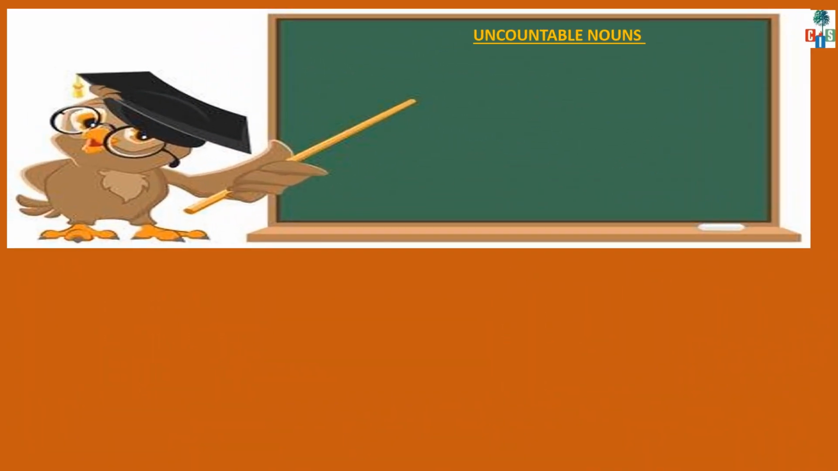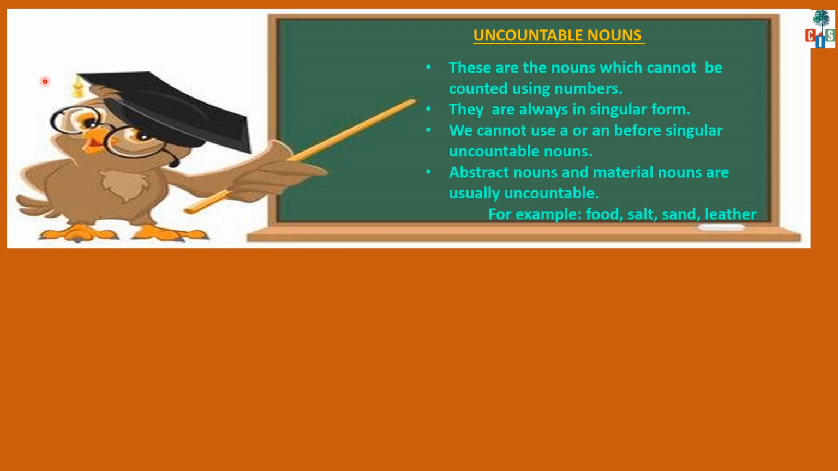Okay, children, now let's see what are uncountable nouns. These are the nouns which cannot be counted using numbers. They are always in singular form. We cannot use a or an before singular uncountable nouns. Abstract nouns and material nouns are usually uncountable. For example, food, salt, sand, leather, paint, honey, milk.